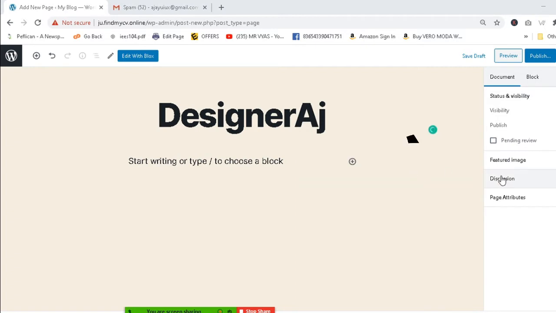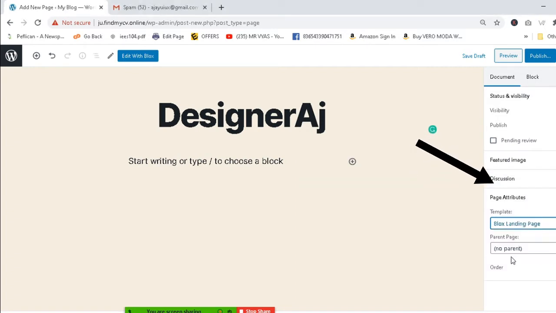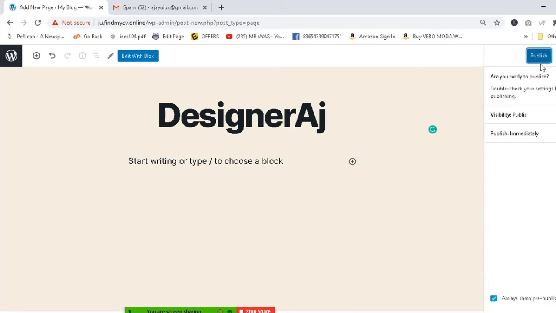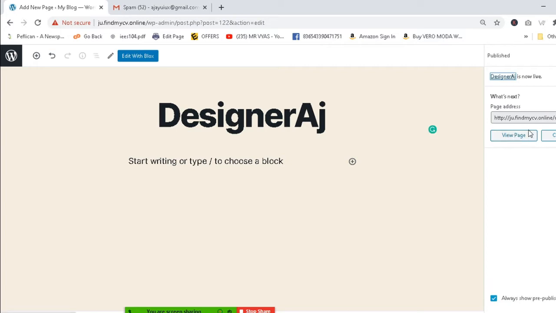Then you should change this page attributes to the blogs page. This is the one thing you should do. After that, you have to click on Publish. After clicking Publish, you can click on View Page. This is your website.